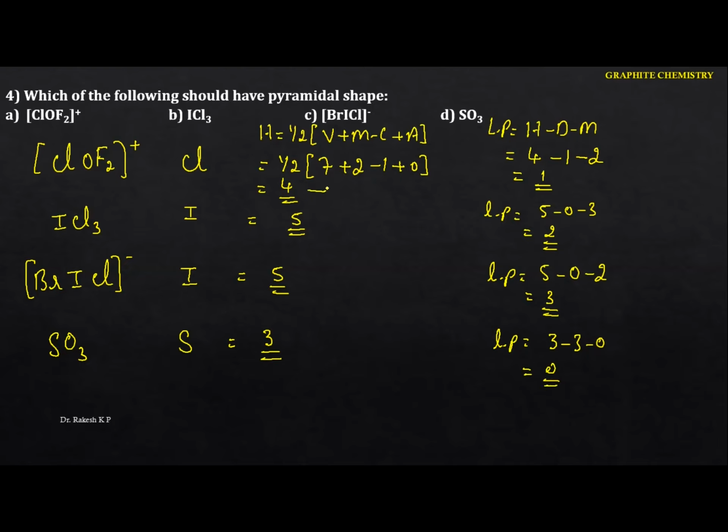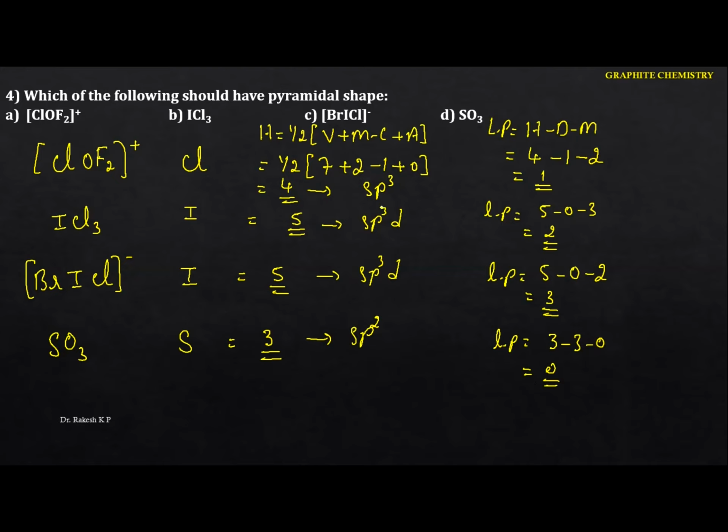According to this, the hybridization is sp3, then sp3d, and here it is sp3d, and this one is sp2. See the next one here: sp3 contains 1 lone pair, sp3d contains 2 lone pairs, sp3d contains 3 lone pairs, but the sp2 does not contain a lone pair.